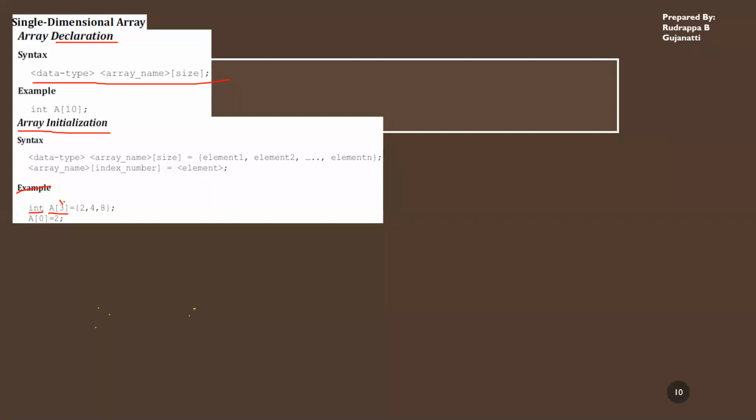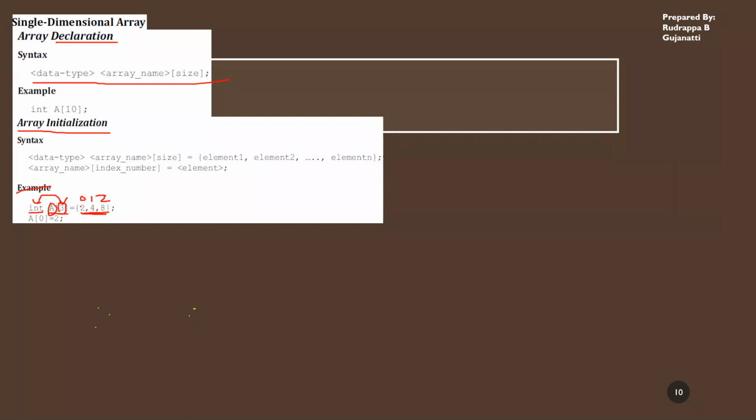Here we have A of 3, where A is an array which is having three elements, and these three elements will be of the type integer. In braces, after the equal sign, you are specifying all the three elements. At the zeroth index, I am having 2, at the first index, I am having 4, and at index 2, I am having 8. So three memory locations I am initializing with these values.